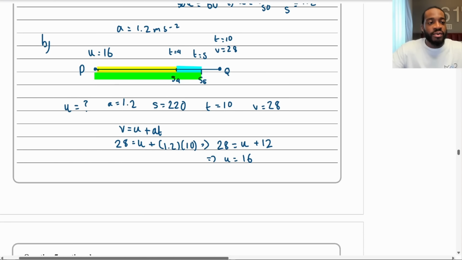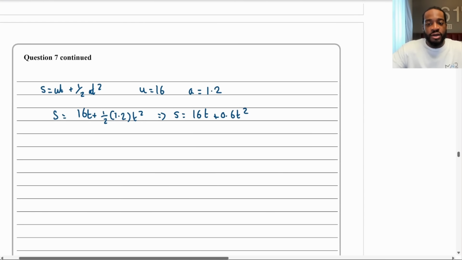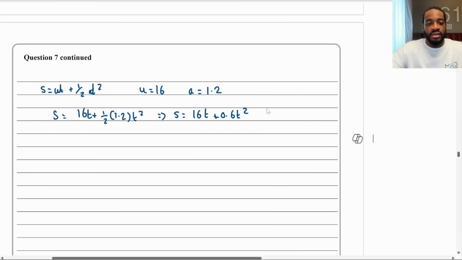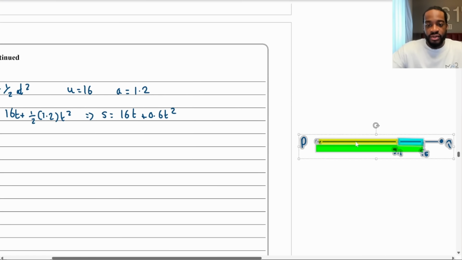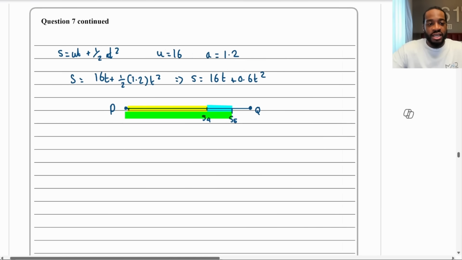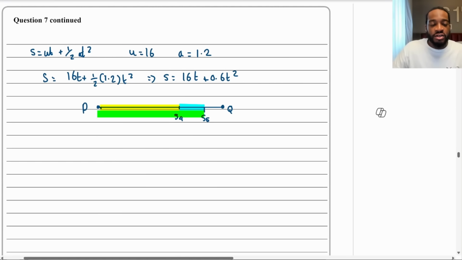So what I'm going to do, let me copy this diagram. Copy that, put this on the next page here. Oops, sorry, I need to grab the whole thing, don't I? Whoops, let me try again. So grab this whole thing and put this here. So I want the yellow distance, which is S4. So I'm going to plug 4 into my formula.